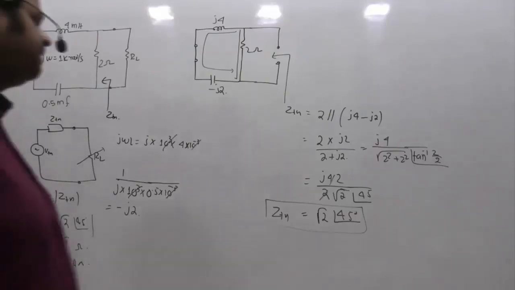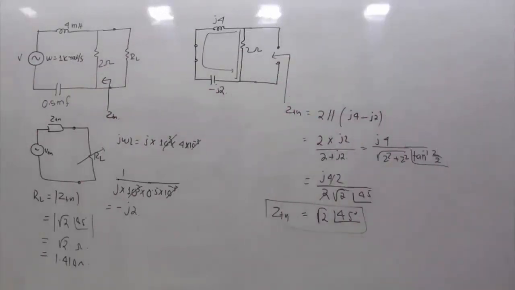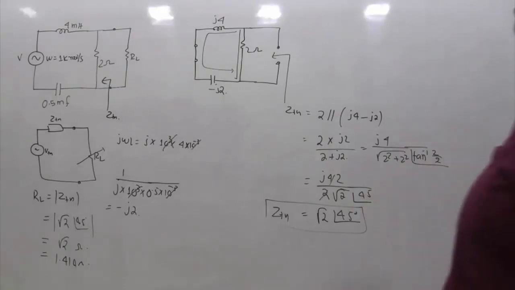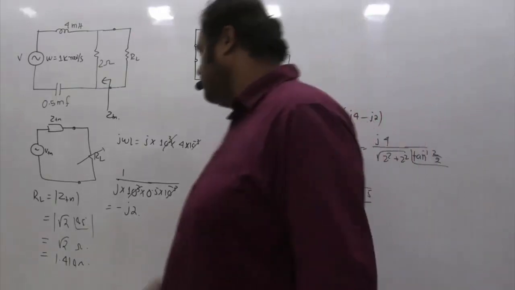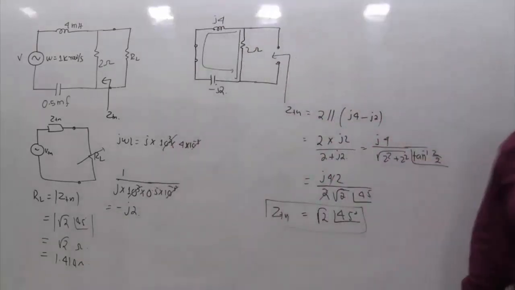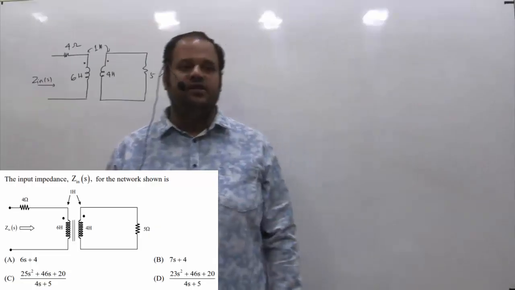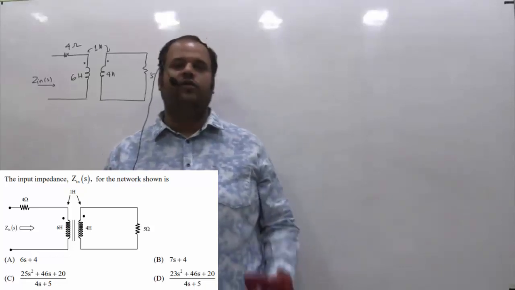Very, very simple problem. If they had asked what the maximum power transferred is, then in that case we would have to find the VTH and the corresponding load current, and the load current square into RL would have been the final answer. But in this case we are not interested in power, we are interested in the value of RL. So the answer is root 2, which is 1.414. This is a 2-mark question asked in GATE 2021 of electrical.